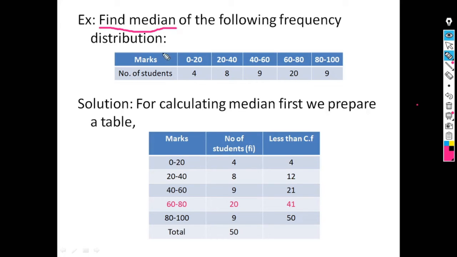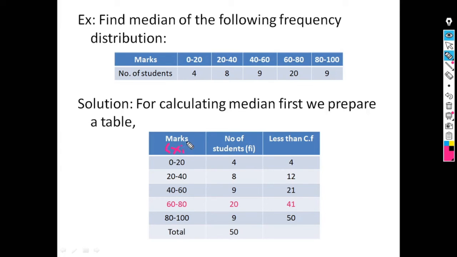So first, the data is of continuous frequency distribution. Classes are already continuous. Means the upper limit of the first class interval is the same as the lower limit of the second class interval. So no need to arrange the data in continuous form. It is already in continuous form. So our first step is we have to calculate less than type cumulative frequency. So just write these two rows as columns as it is. First column is marks and second column is number of students. Marks, which are also denoted by xi's, and number of students, that is fi's.